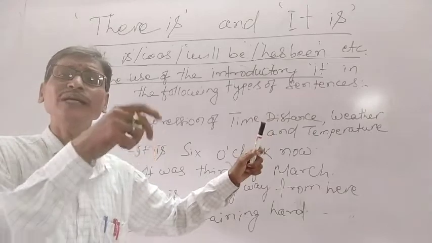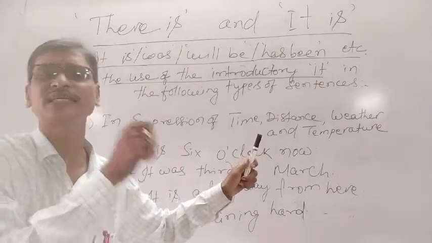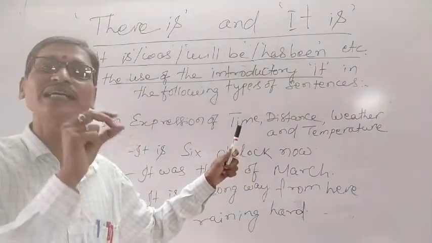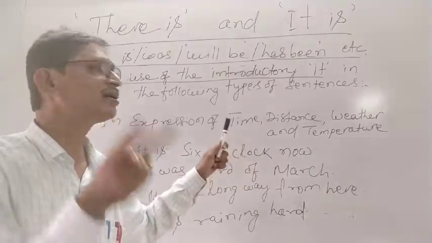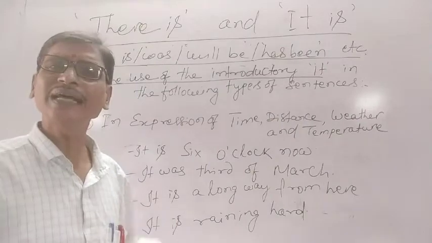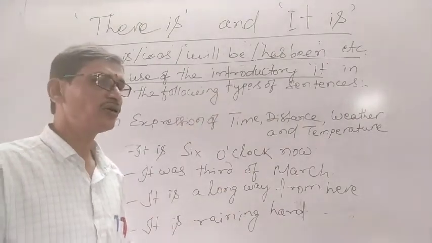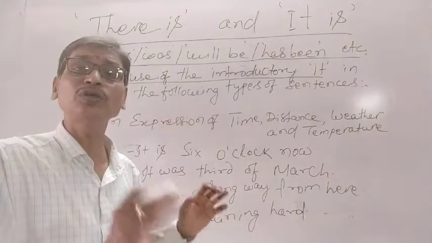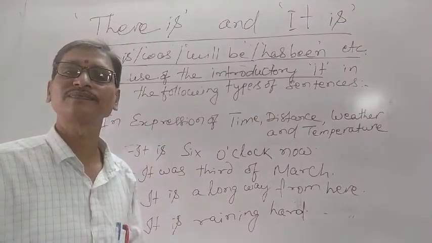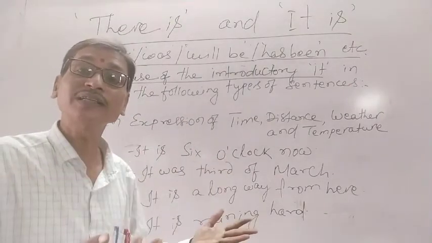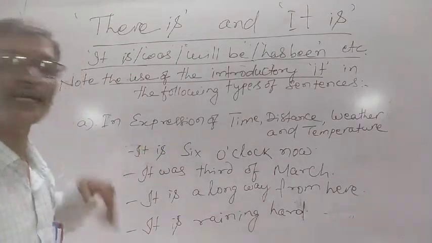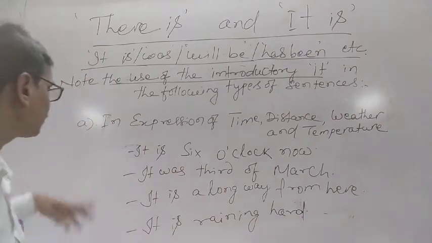So when we use it at the beginning of the sentence, it is called introductory it. In the following types of sentences, there are some situations when we have to use it at the beginning of the sentence. What were the situations? What were the causes? So let's understand from this statement the instruction given to us.